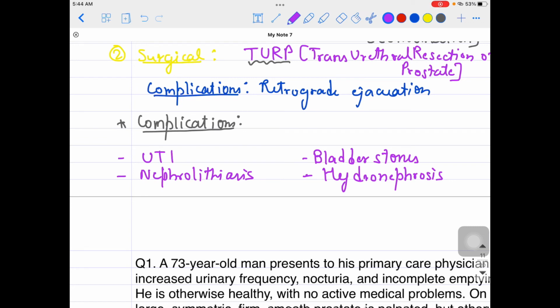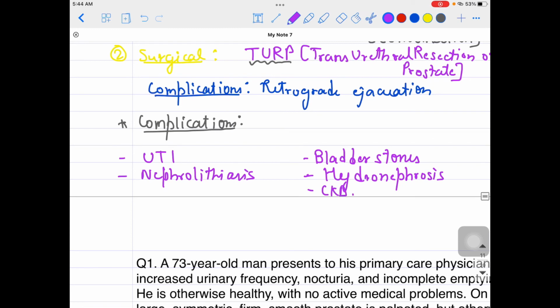Okay, and then in some patients they might present with CKD also. In recurrent BPH, some patients might land up with CKD as well, right? Okay, so this was the thing about BPH. Slowly the patients are just going towards this particular stage. So it is a very slowly progressing disease, BPH. Usually the patients are presenting after 50 years of age, right? So usually it occurs in the 5th decade of life basically.